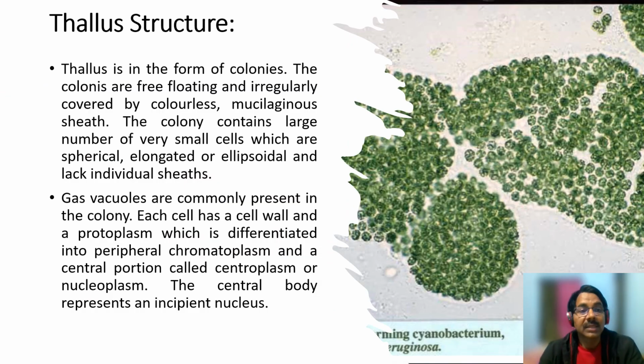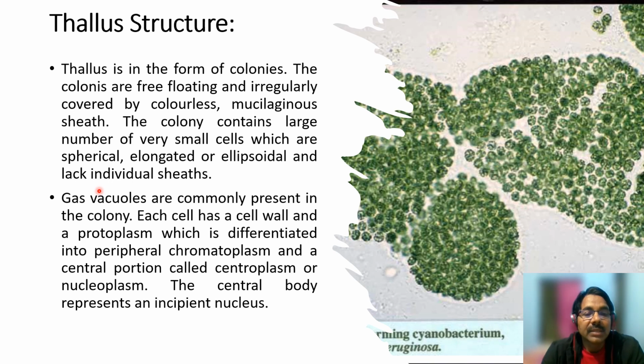Now come to the thallus structure. The thallus structure is, as I told you, colonial form. There are many cells enclosed within a common matrix that is made up of mucilage. So colonies are free floating and irregularly covered by colorless mucilaginous sheath. The colony contains a large number of very small cells which are spherical, elongated, and ellipsoidal, and lack individual sheath. Gas vacuoles are present in the colony.